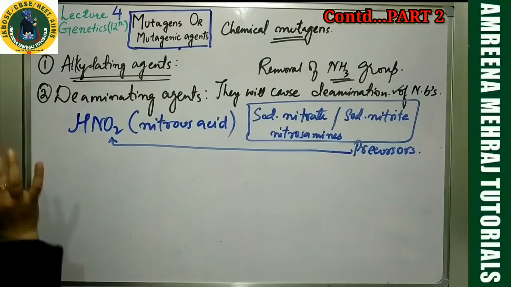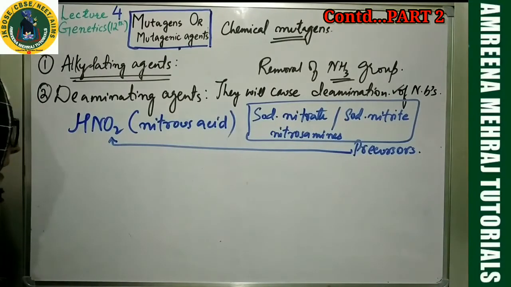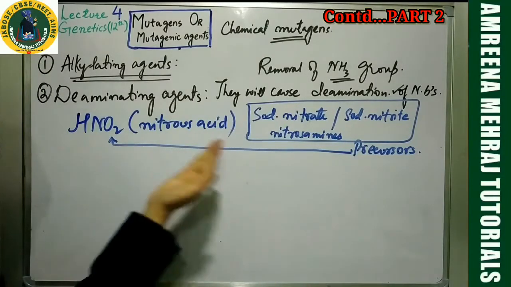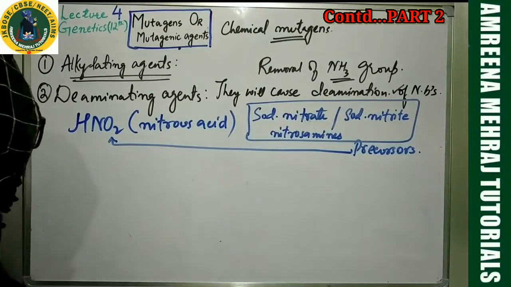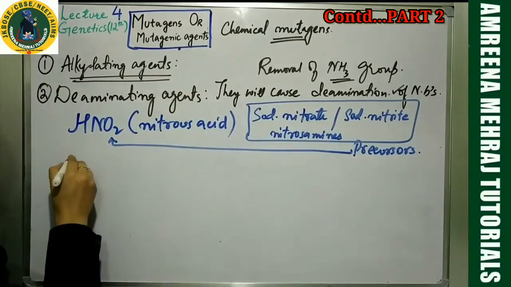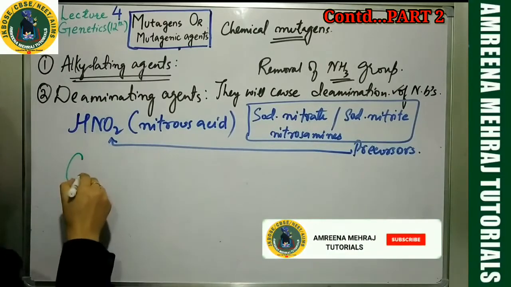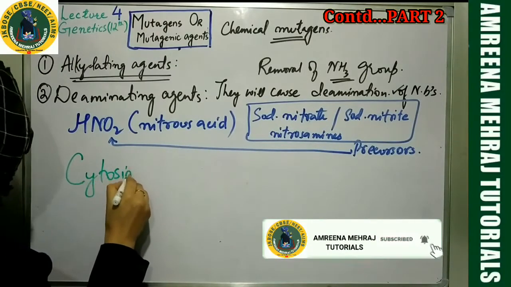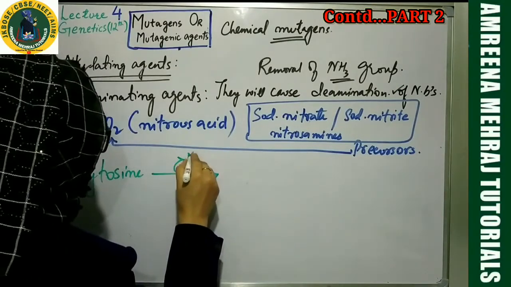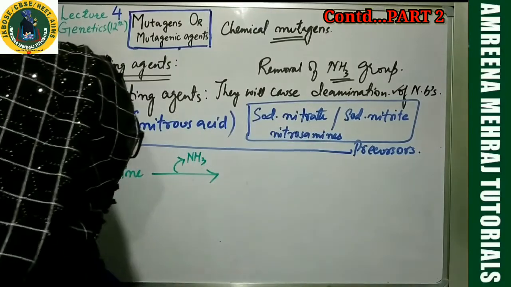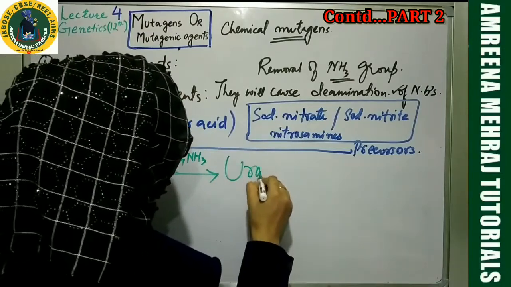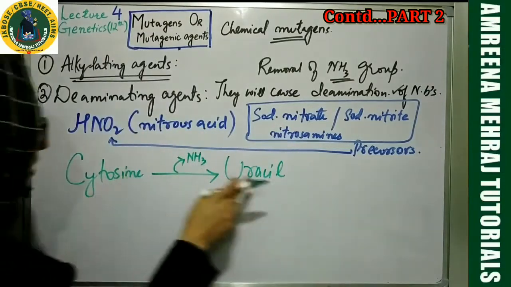Now if you have nitrous acid in a cell, it will target the nitrogenous bases. And what is its job? Its job is to take out the amino group, thereby causing deamination. For example, as I told you in spontaneous mutation, it will attack cytosine. Cytosine has an amino group that will be removed, so removal of NH3, removal of the amino group. Once you take the amino group out of cytosine, what is the product? Cytosine got converted into uracil.